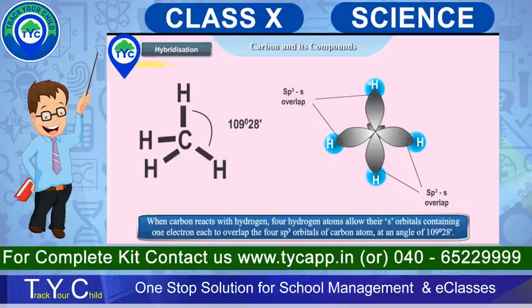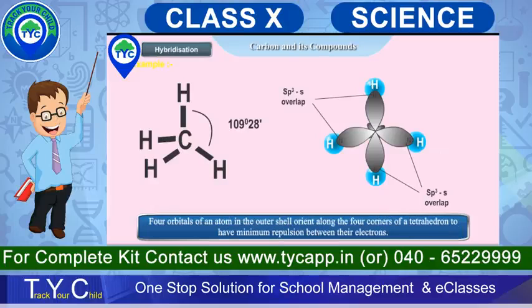Example: when carbon reacts with hydrogen, 4 hydrogen atoms use their s orbitals, containing 1 electron each, to overlap the 4 sp3 orbitals of the carbon atom at an angle of 109 degrees 28 minutes.